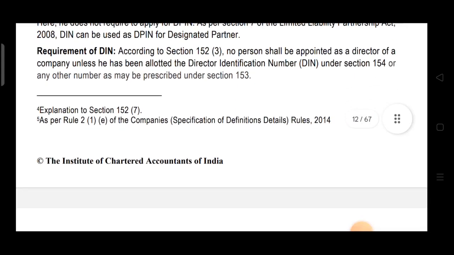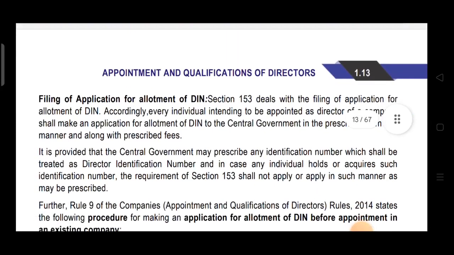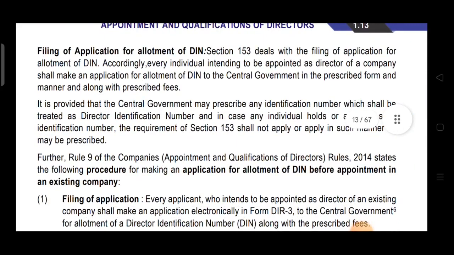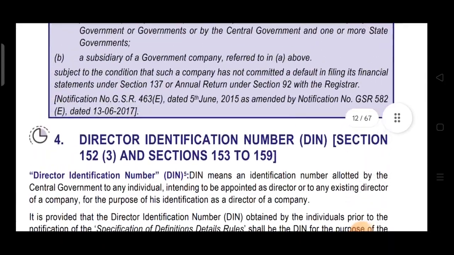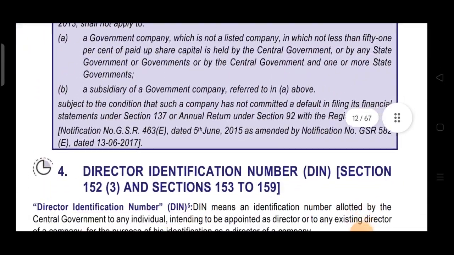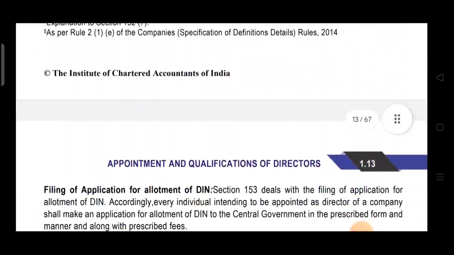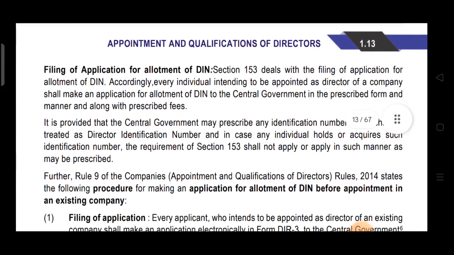So let us understand this in more detail. This was page number 12. Now come to page 13. It's a continuation of the section only. Filing of application for allotment of DIN. Now section 153 deals with filing of application for allotment of DIN.